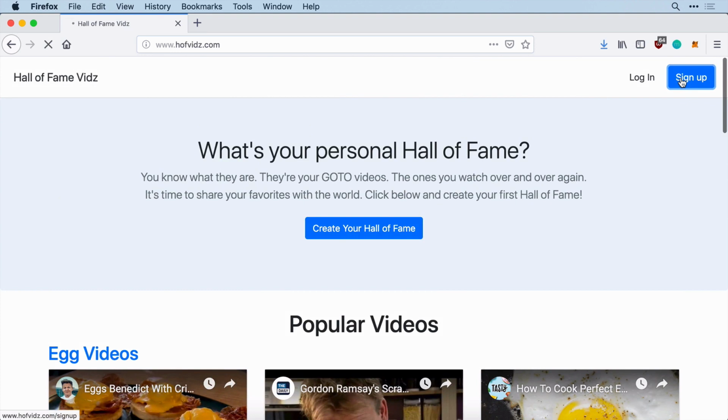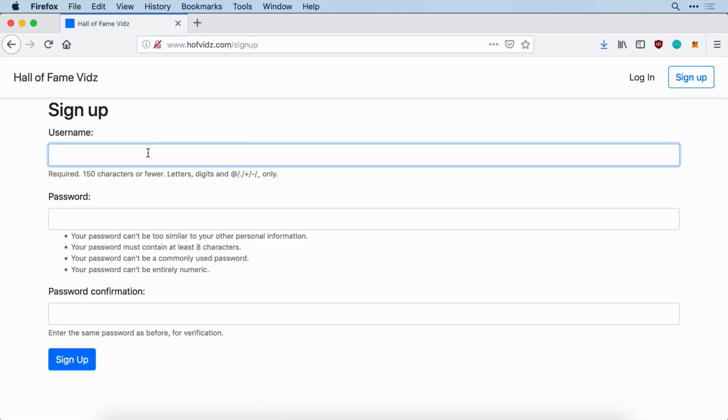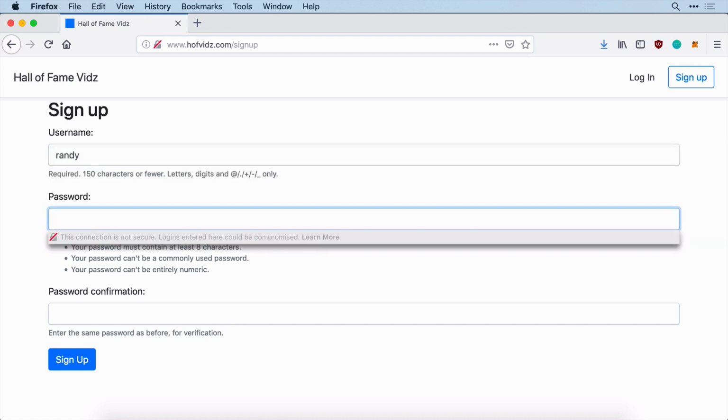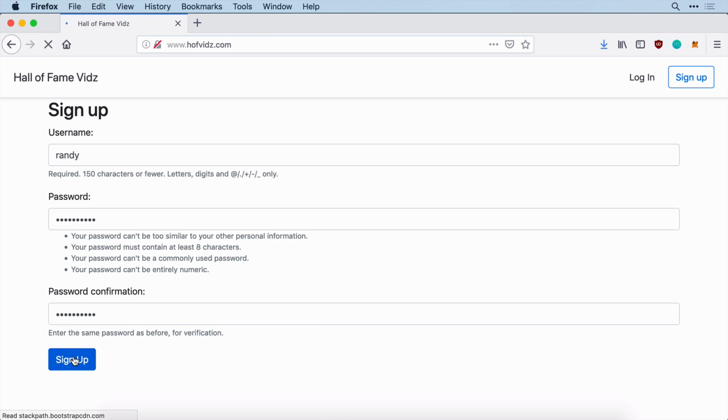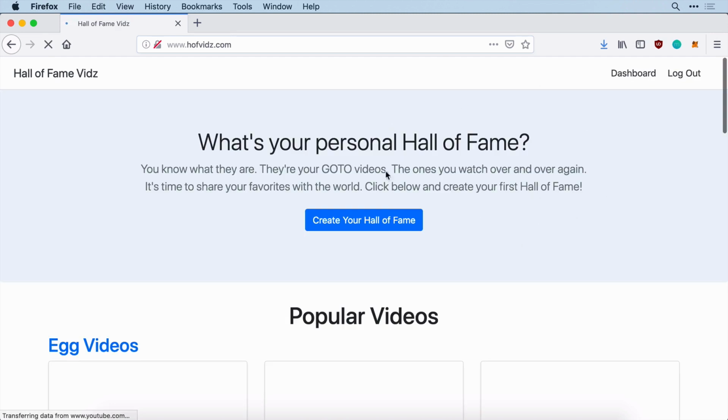You can sign up, create an account. It's going to ask for some sort of username. We'll just say new person. You know what? We're just choosing a name like Randy. Okay, so Randy. Now we'll go ahead and make a password for you. Great. Now Randy has been logged in when they create a new account.